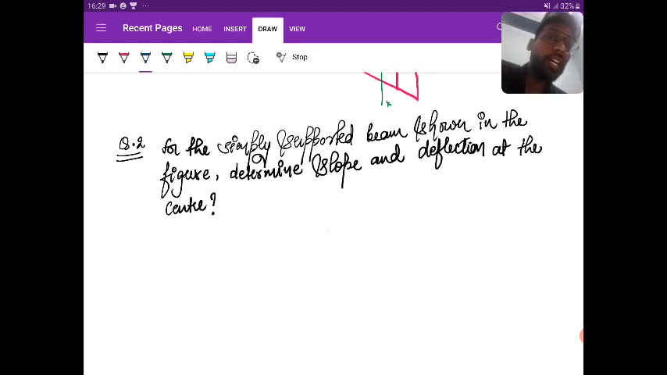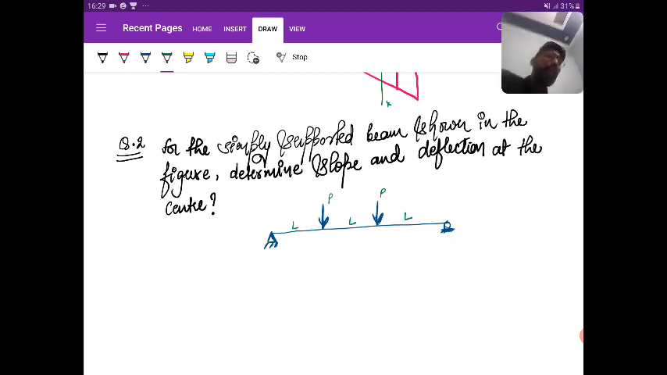Determine slope and deflection at the center, right? A simply supported beam is given to you. It is subjected to 2-point loads, point loads of P and P at a distance of L, L, L. That is, the total length of the beam is 3L.